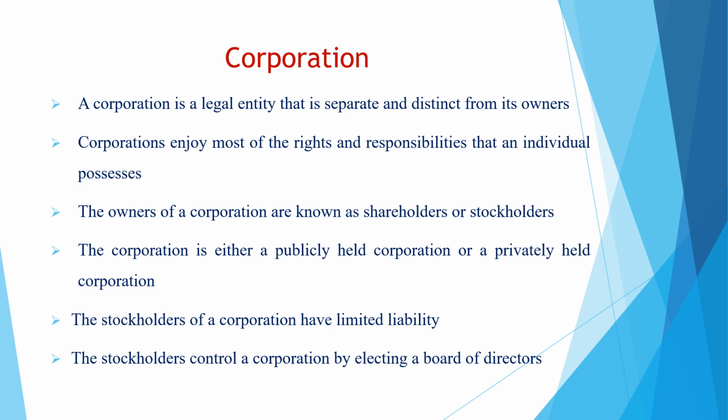The stockholders of the corporations have limited liability, so the creditors cannot go beyond the assets of the corporation, and the maximum loss a stockholder may suffer is his amount invested to buy his stocks. Finally, the stockholders control the company by electing the board of directors, which directs the corporation's affairs and which selects the CEO, the Chief Executive Officer of the company.